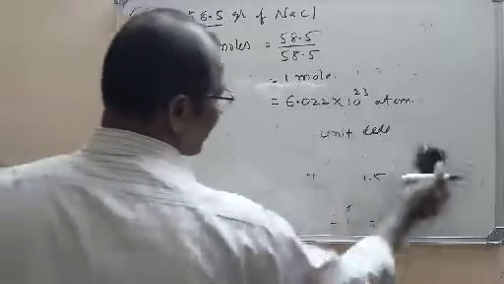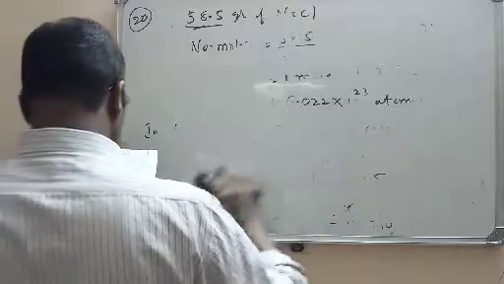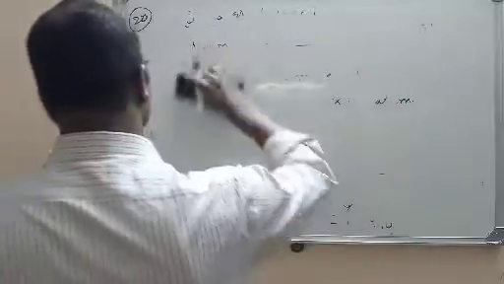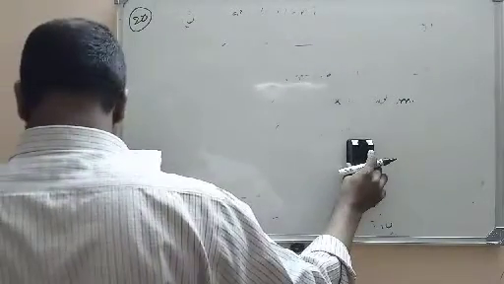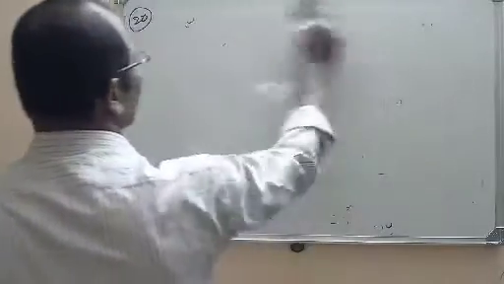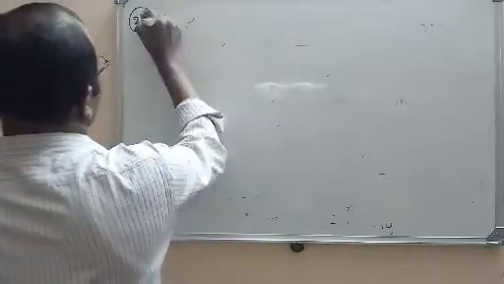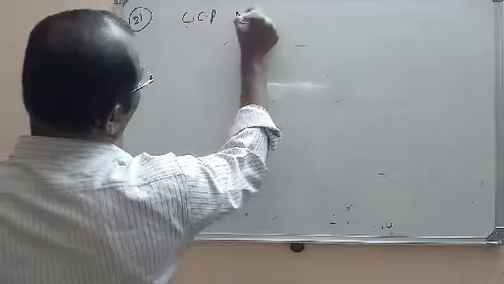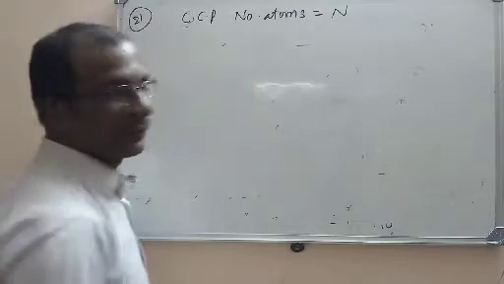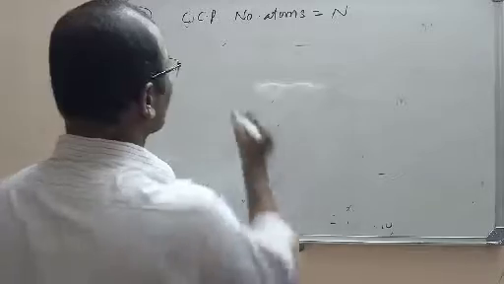A cubical closed packing structure, that is nothing but CCP, contains N atoms. So what is the number of tetrahedral voids and octahedral voids in that cubical CCP structure? It is a CCP here. Number of atoms is given, capital N. If the number of atoms is N, we know what the number of tetrahedral and octahedral voids is.